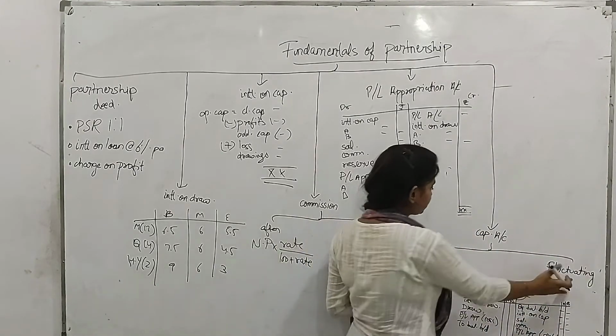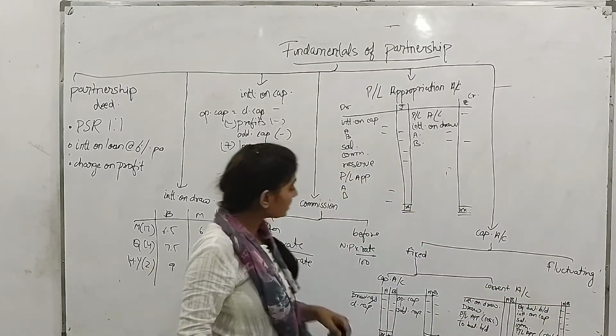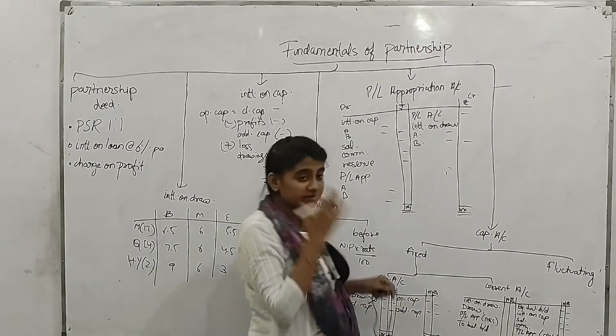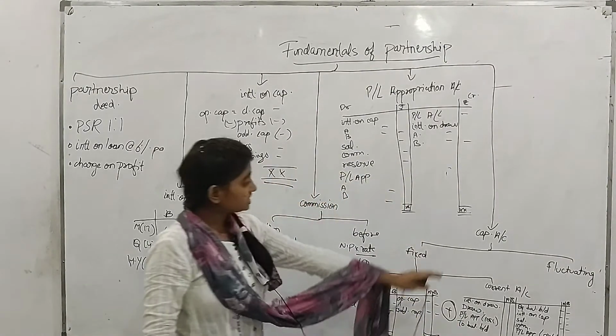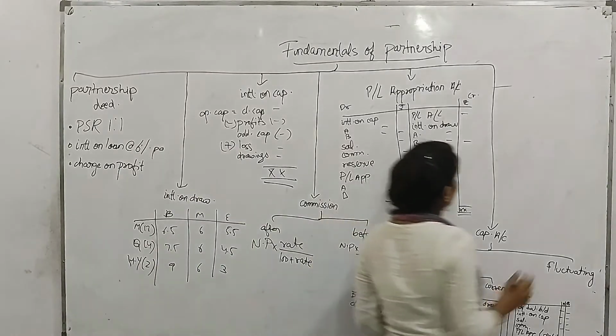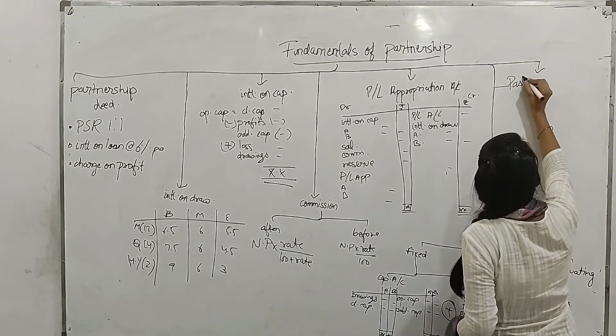Now have a look on fluctuating capital account. In fluctuating capital account, we only maintain one account in which all the entries of these two accounts are merged. This is fluctuating account. Now, my second last topic is past adjustment.